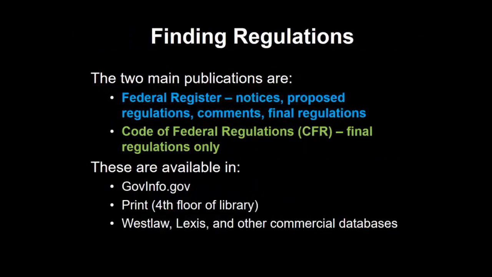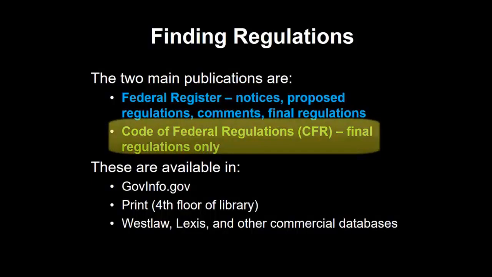So how do you find regulations? The two main government publications are the Federal Register and Code of Federal Regulations, or CFR. The Federal Register contains all the agency publications, including notices, for example, notices about meetings. It also includes proposed regulations, public comments, and final regulations. The CFR includes only the final regulations. This is the important distinction between the two.